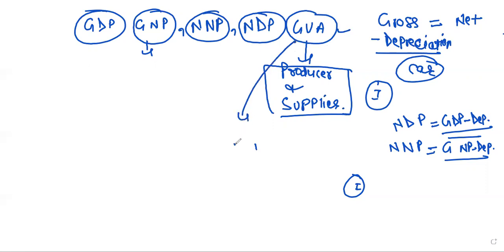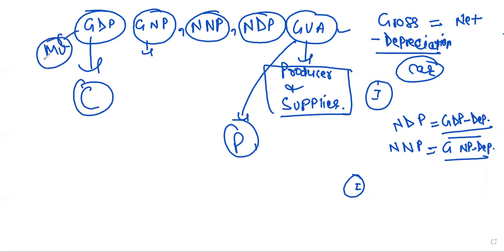GVA talks about the producer side, whereas GDP always talks about the consumer side. Why consumer side? Because it talks about the market value, and who will pay the market value? The consumer will pay the market value.